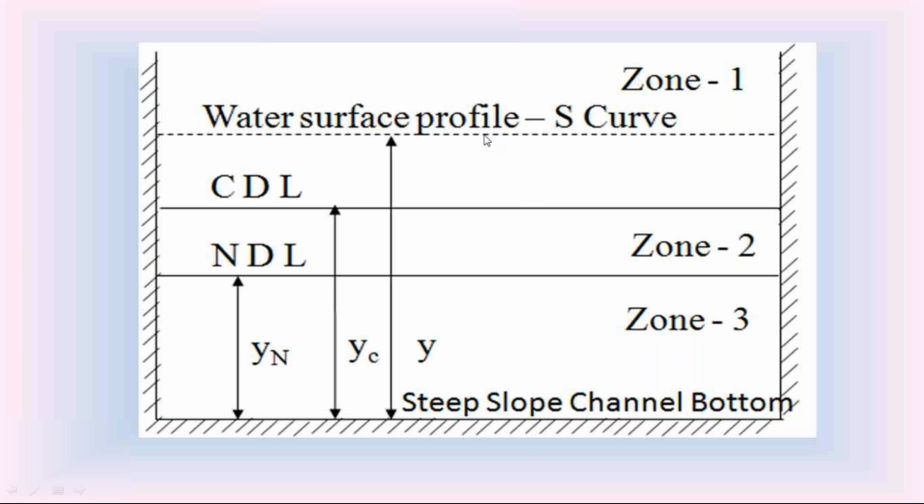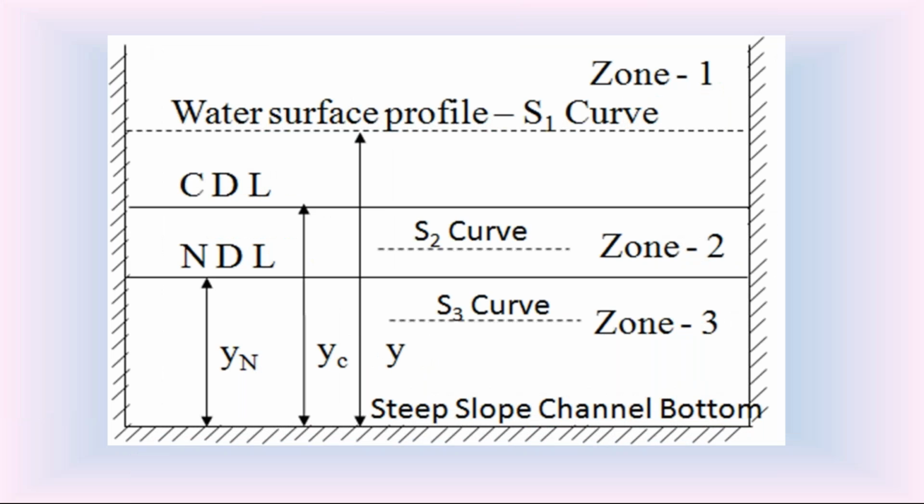The water surface profile in this steep slope channel bottom is called the S-curve. Then this water surface profile may be in zone 1, maybe in zone 2, maybe in zone 3. So in the steep slope channel, we have the S1 curve in zone 1, S2 curve in zone 2, S3 curve in zone 3. These are all the different water surface profiles in the steep slope channel.